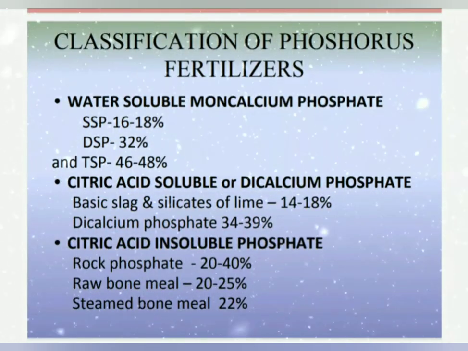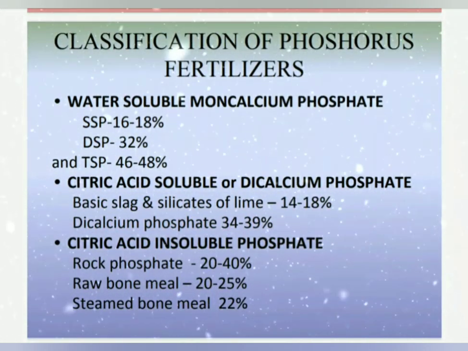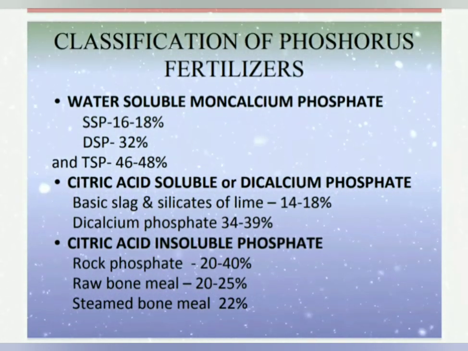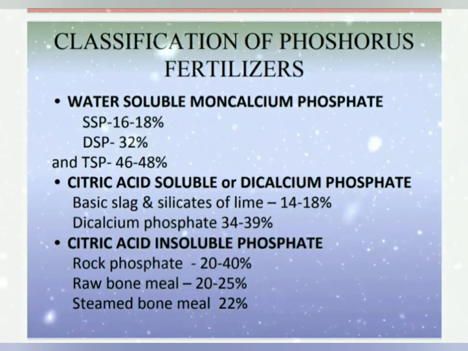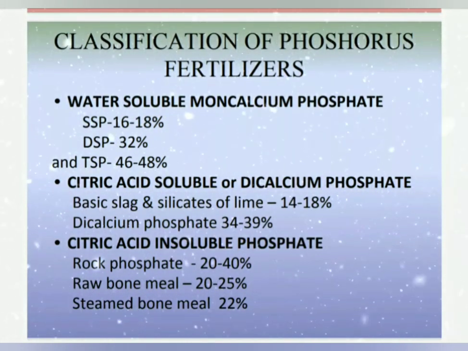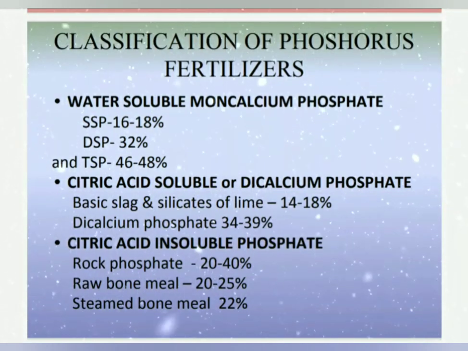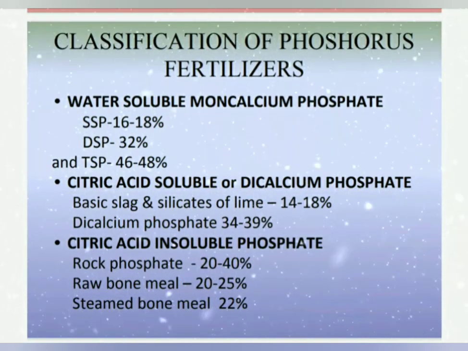Phosphorus fertilizers can be classified into three types. First, water-soluble monocalcium phosphate, for example superphosphate, which includes single super, double super and triple super phosphate. It is soluble in water, so within a short period of time it is available to the plant.